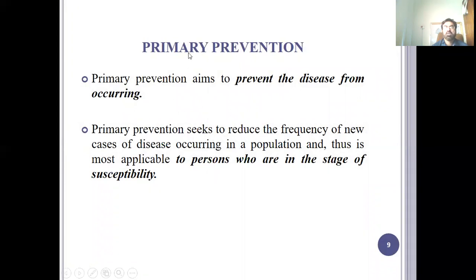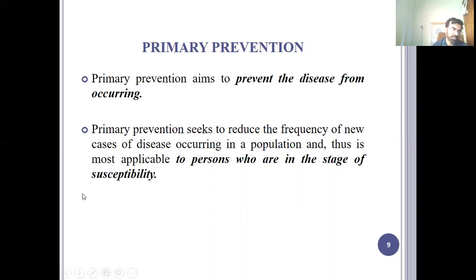Primary prevention aims to prevent the disease from occurring. After primordial prevention, we have primary prevention, and primary prevention is done when there is no disease in question. So before the development of the disease, this step is taken. Primary prevention seeks to reduce the frequency of new cases of disease occurring in a population, and thus is most applicable to persons who are in the stage of susceptibility.